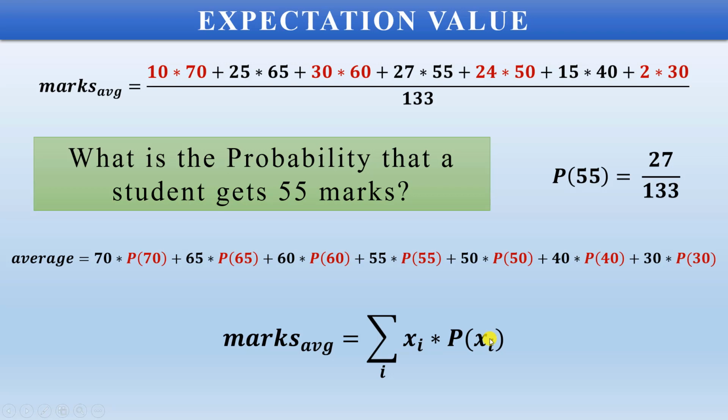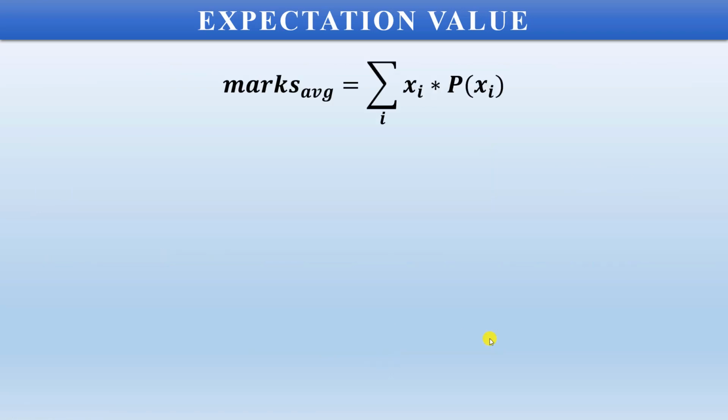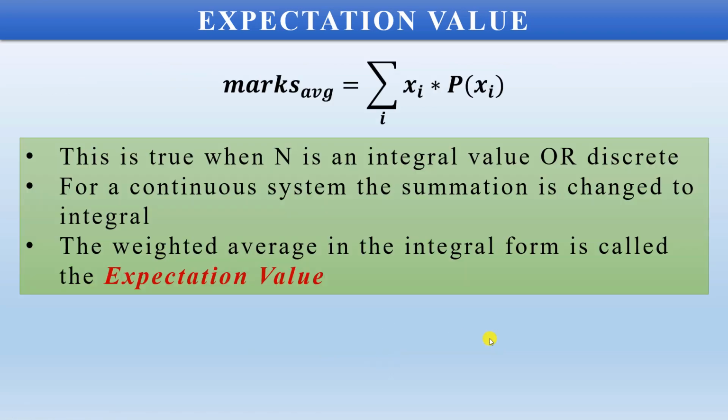that particular value. Now this particular equation is true when the value of n is an integer, or the value of n is discrete. But if the value of n is continuous, then the summation would change into the integration, and the weighted average in the integral form is nothing but the expectation value.